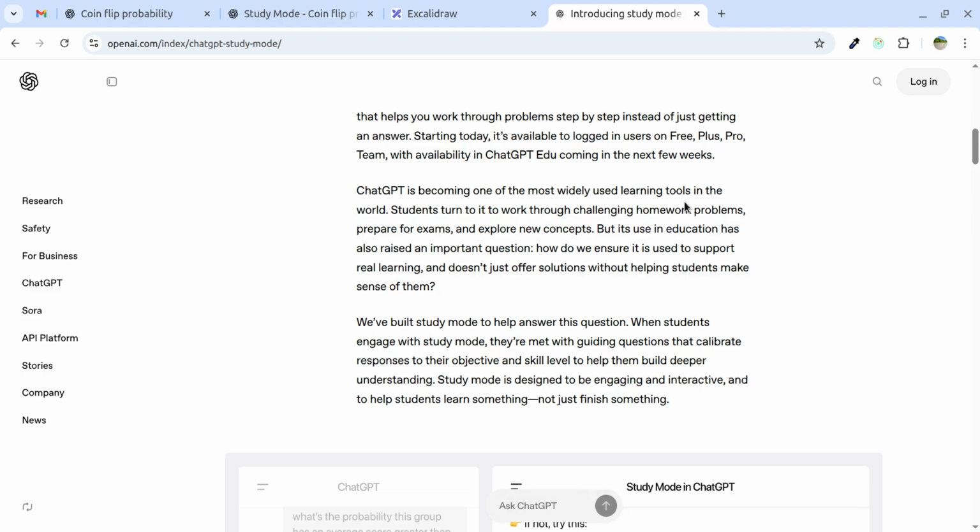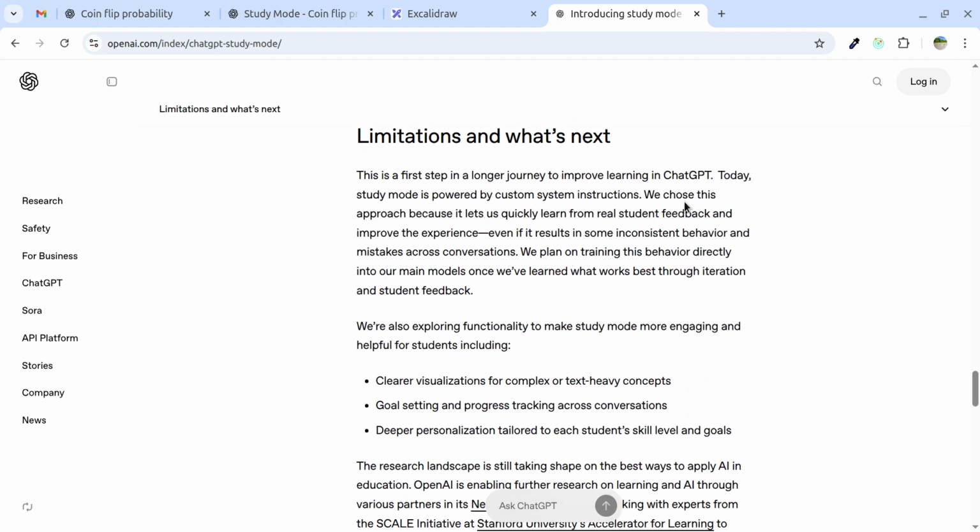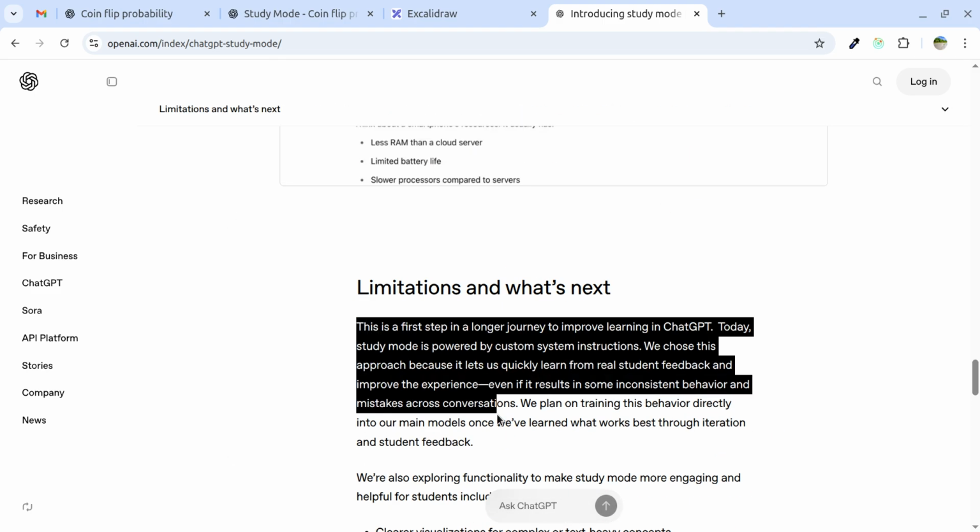The ChatGPT team will get feedback from students all over the world, and then they will get to know what enhancements they need to make to improve much better. Here you see, they also mentioned limitations and what's next.